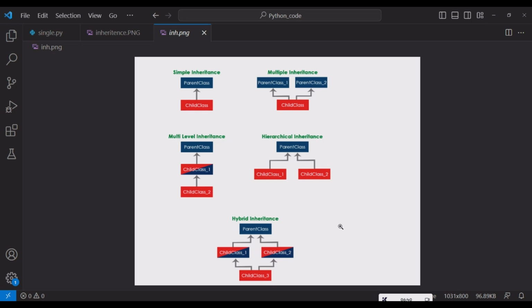Another type is hybrid inheritance, which is a combination of hierarchical inheritance and multiple inheritance. If you see here, in the first part the parent class is inherited by different child classes. This is hierarchical inheritance. And child class 1 and child class 2 are inherited by child class 3. It means this is multiple inheritance. Hybrid inheritance is a combination of hierarchical inheritance as well as multiple inheritance. Now we'll see an example.